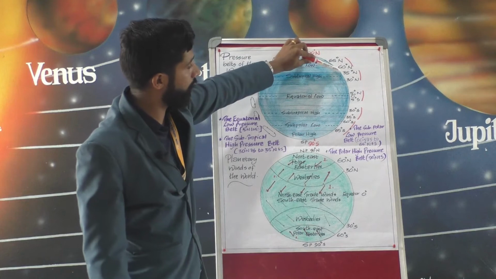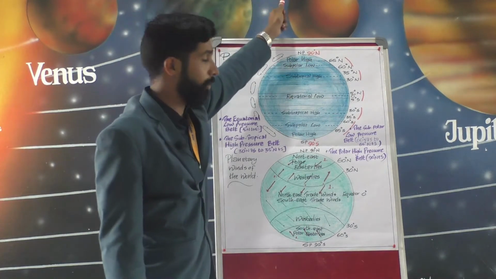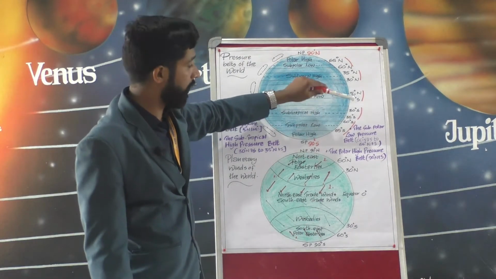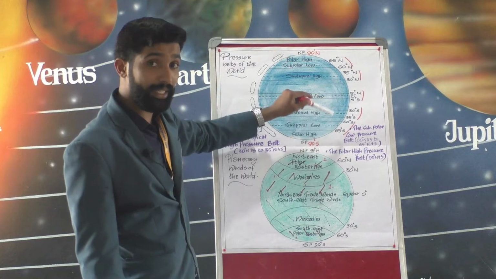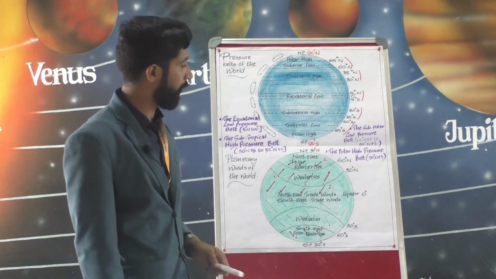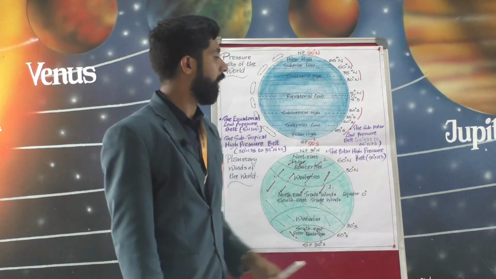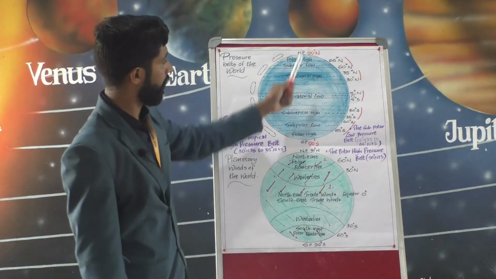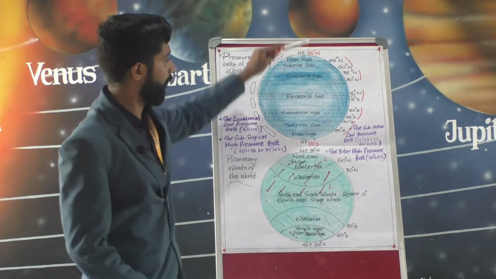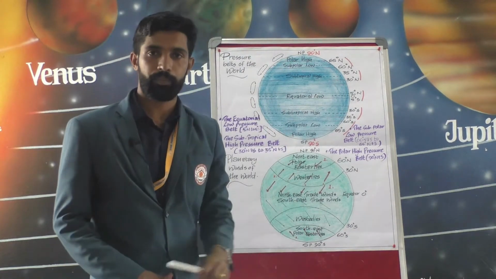It is in both hemispheres, like the subtropical high pressure belt. The subpolar low pressure belt is at 60 degrees north to 65 degrees north in the northern hemisphere, and 60 degrees south to 65 degrees south in the southern hemisphere. And the fourth one, the polar high pressure belt, on both sides: 90 degrees north and 90 degrees south.